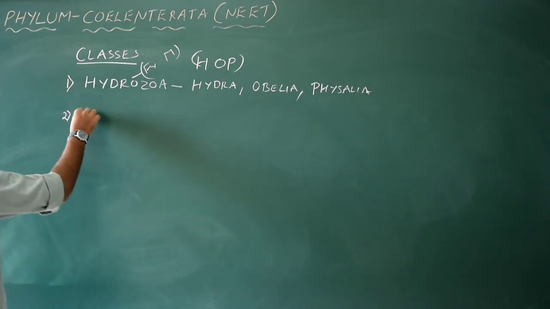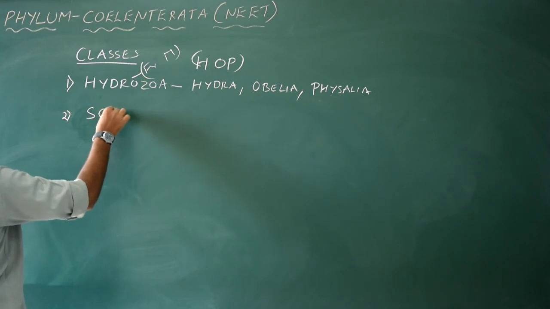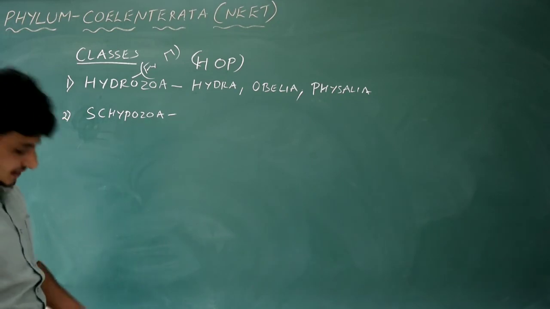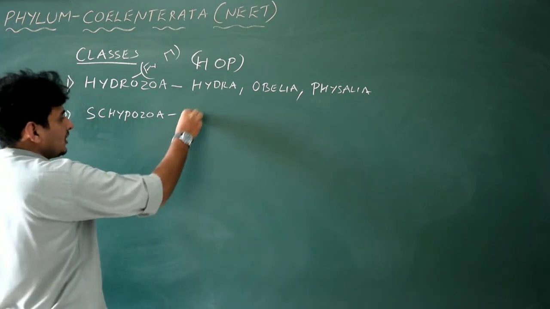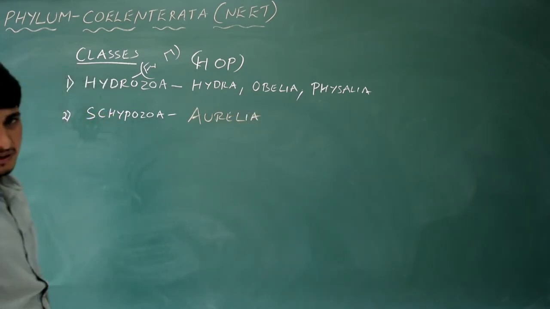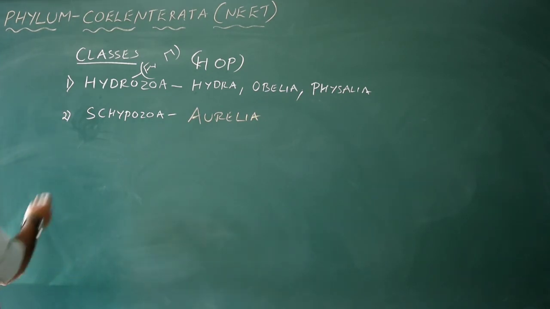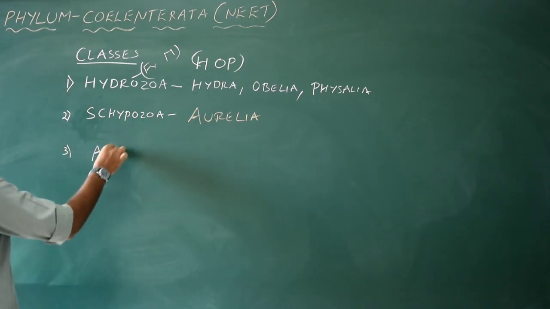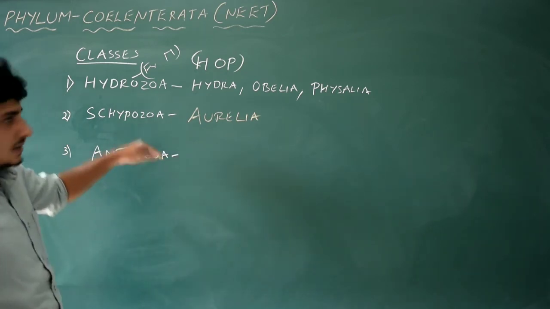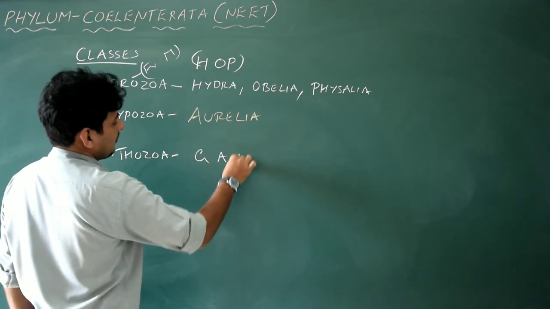Whereas next, we write Scyphozoa. Scyphozoa is the second class of the coelenterata. In this you see only one organism, that is Aurelia. Do you remember the larval name of Aurelia? Okay. So third one, Anthozoa. Anthozoa is the third class of the coelenterata.